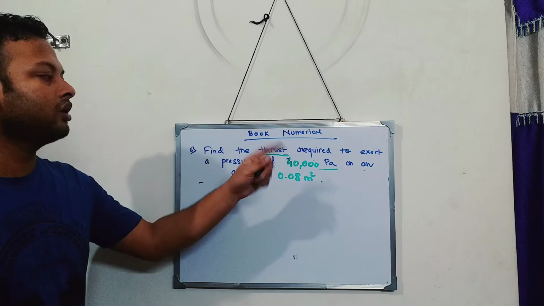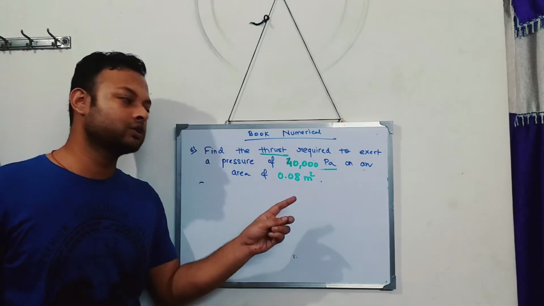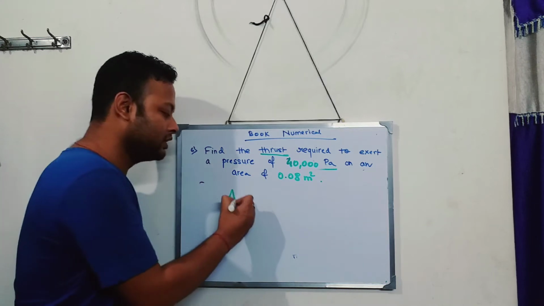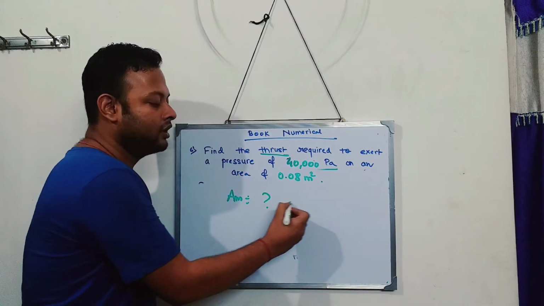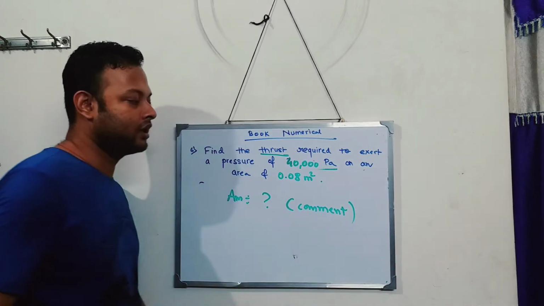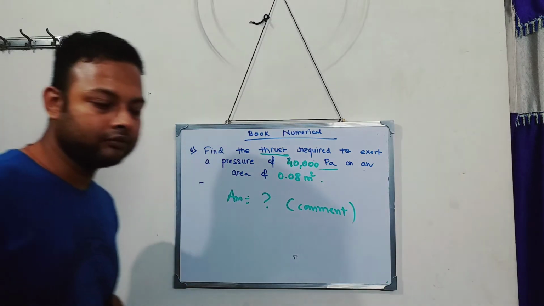So you solve this sum with 40,000 pascals and 0.08 meter square and write the answer. Comment the answer in the comment section. Okay, did you understand this part? Clear?